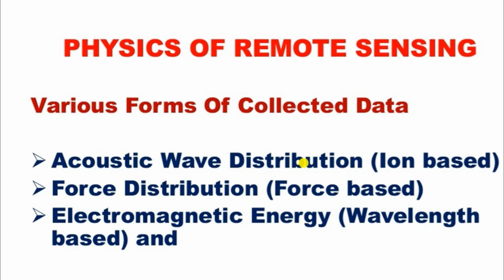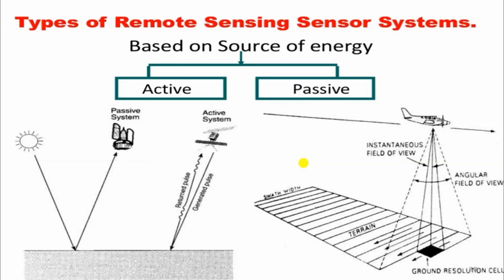The next is force distribution, called force based, so the movement of objects and radiations from one point to another. The next is electromagnetic energy, wavelength based. These are the three types of data that can be collected in remote sensing. The third type, electromagnetic energy, wavelength based, is the most essential and useful in the field of civil engineering.